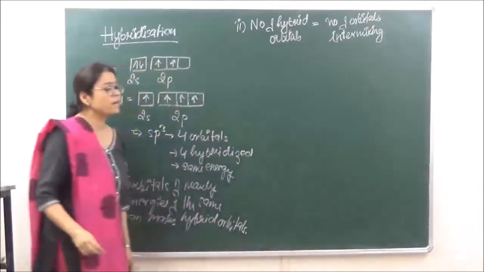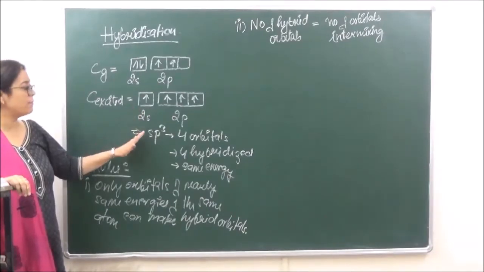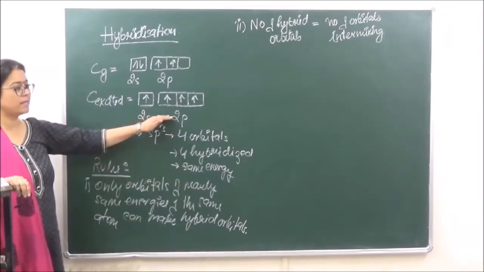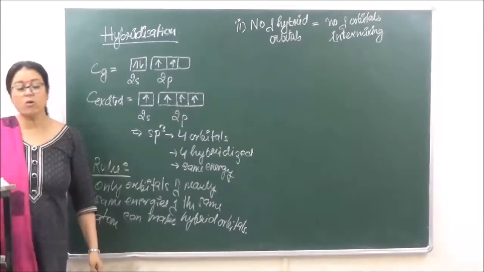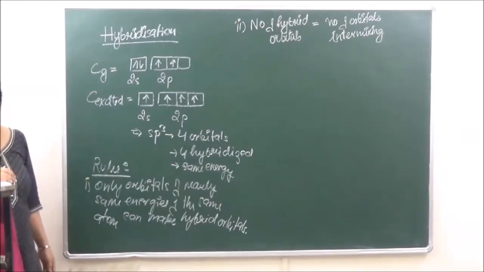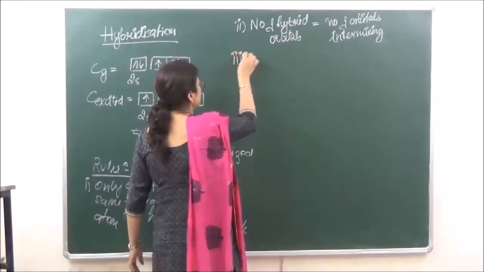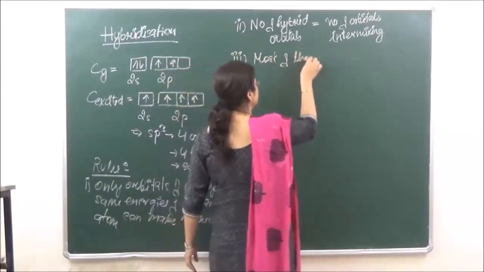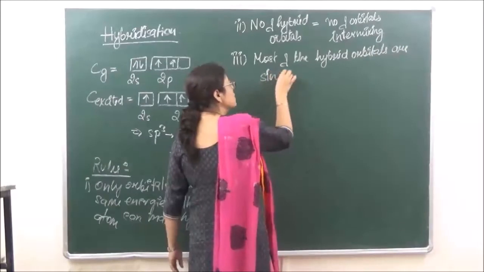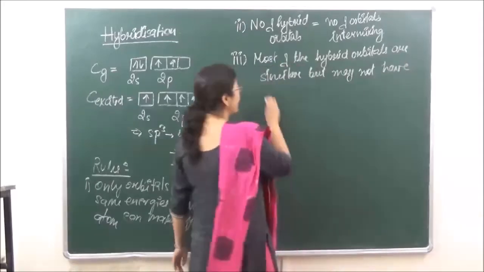So we can say that if there are 4 orbitals which are mixing to give us hybrid orbitals, then the number of hybridized orbitals will also be 4. जैसे कार्बन में 4 are participating in intermixing, so the resultant orbitals are also going to be 4. ठीक है? Then next, most of the hybrid orbitals are similar, but may not have identical shape.